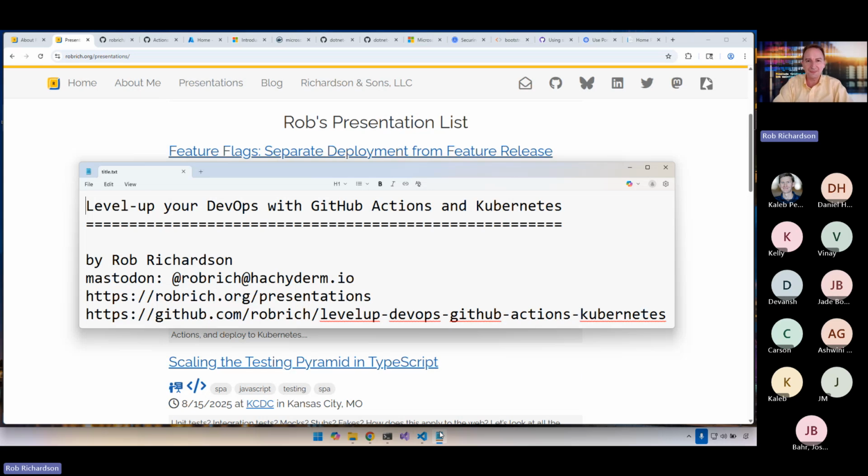Blue-green deployment. Yes. In this case, when we did a kubectl apply, we just cut over. But we could use, say, Istio and be able to do blue-green deployments, definitely beyond the scope of this presentation. But yes, blue-green is awesome.